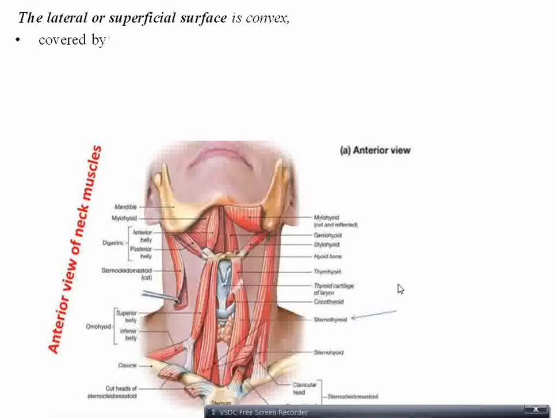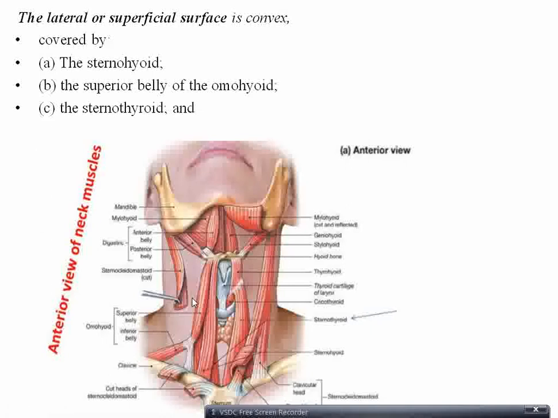It is covered by some muscles. Sternohyoid, originating from the sternum, inserted to the hyoid bone. Superior belly of omohyoid. Omo means shoulder, so it is originating from the shoulder. It has an intermediate tendon. Then it has a next belly, which is called the superior belly. Superior belly is inserted to the hyoid bone. So the superior belly is related to the lateral surface of the thyroid gland.